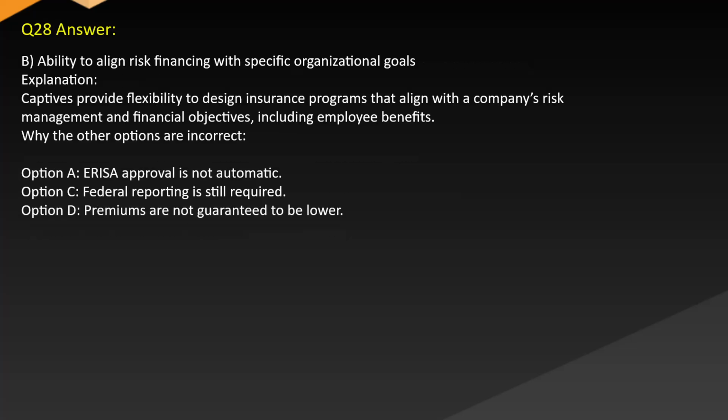Answer: B. Ability to align risk financing with specific organizational goals. Explanation: Captives provide flexibility to design insurance programs that align with a company's risk management and financial objectives, including employee benefits, while the other options are incorrect. Option A. ERISA approval is not automatic. Option C. Federal reporting is still required. Option D. Premiums are not guaranteed to be lower.